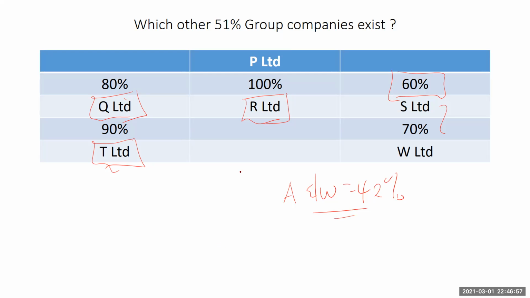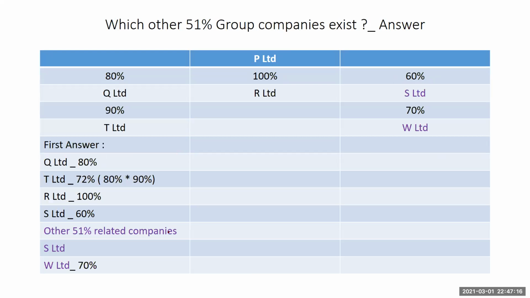But what about other groups? Other groups, Q and T, won't we consider them as well? What about them? What about S and W? Just these two. Won't we include them also? Okay, so it appears there could be other legs we could consider, other groups. So, like I said, first we have our Q. We have our 72.